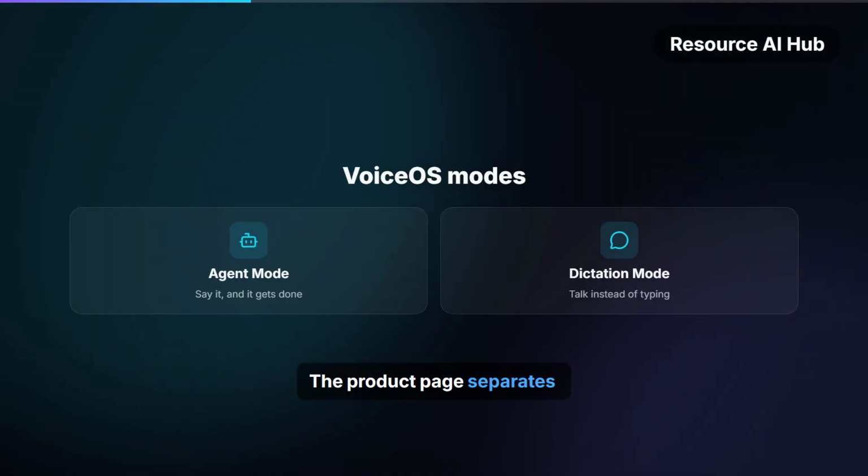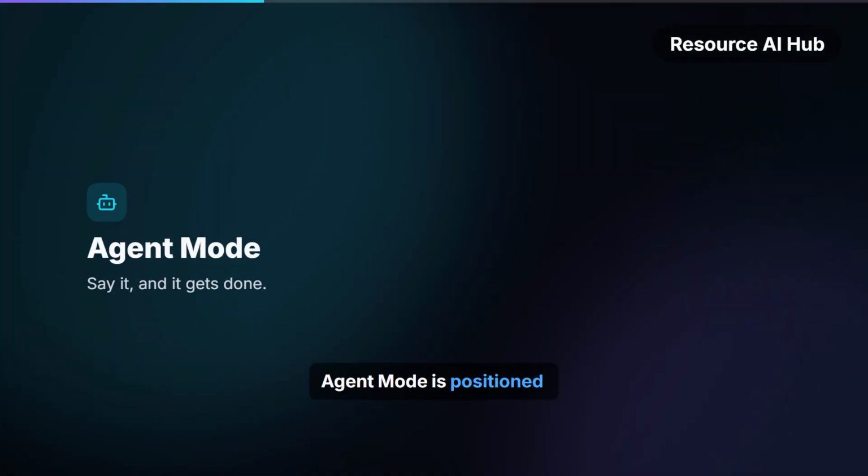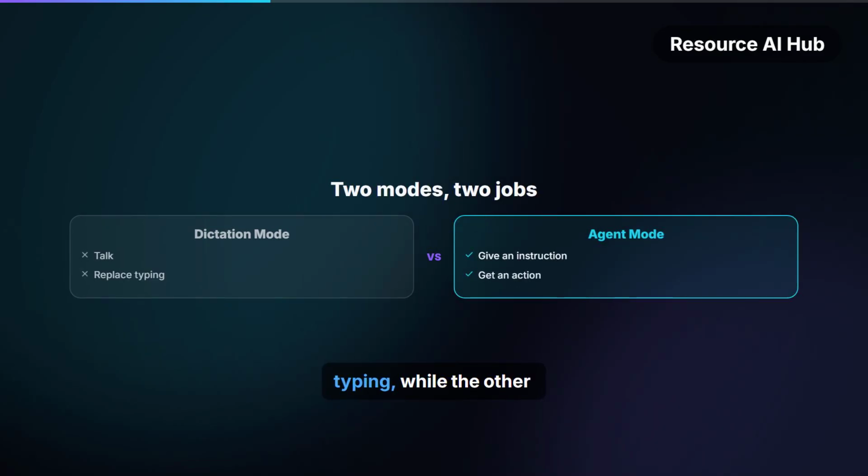The product page separates Agent Mode from Dictation Mode. Dictation Mode handles the simpler use case, talking instead of typing. Agent Mode is positioned differently. Say what you want done.